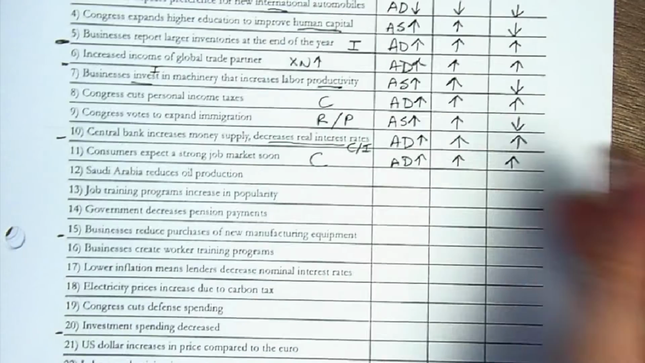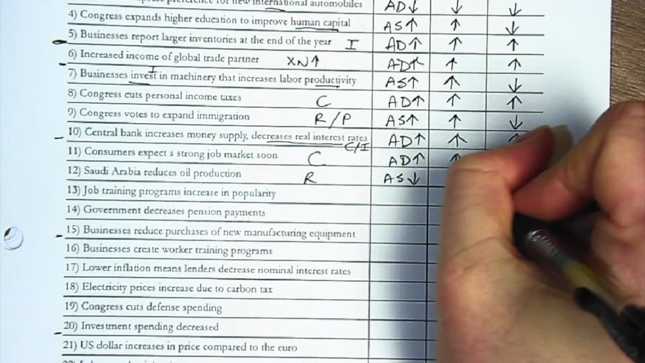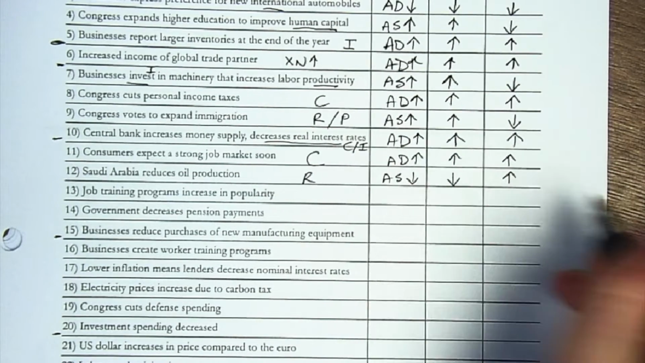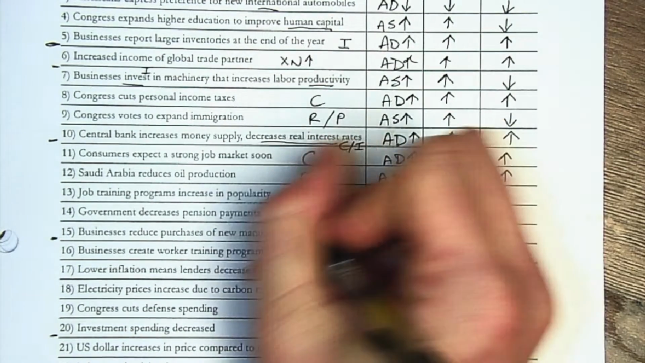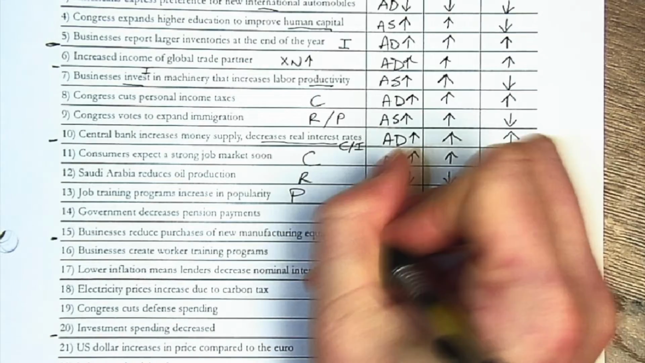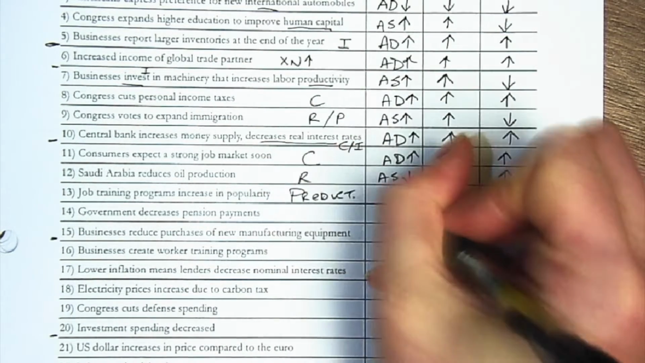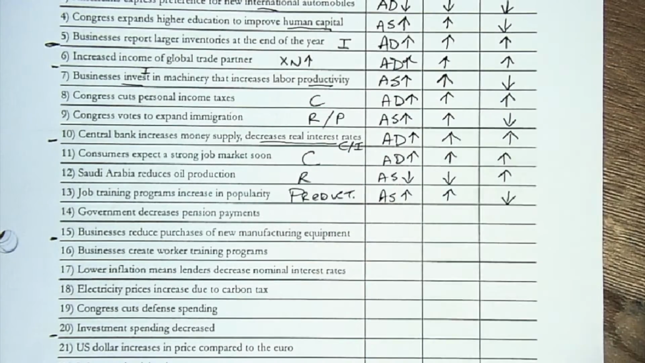Saudi Arabia reduces oil production. This one is going to be resource prices. So aggregate supply goes down, GDP goes down, and price levels go up. This would cause what we call stagflation if it were really nasty. Job training programs increase in popularity. So maybe we think about productivity in that sense. If your workers are more productive, then aggregate supply goes up. And so GDP would go up and price levels go down.